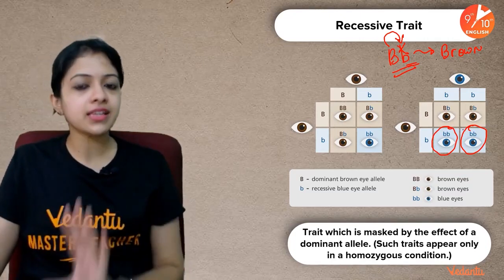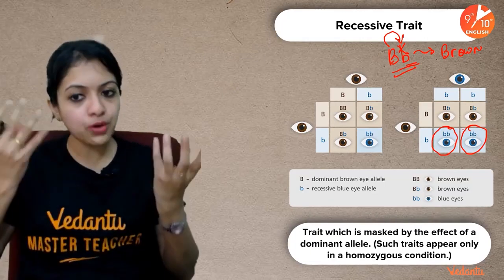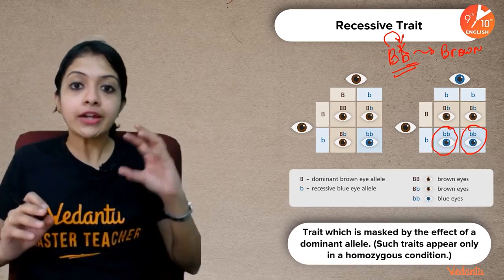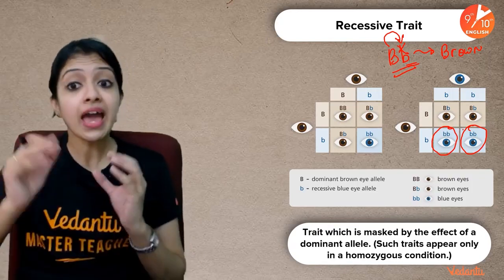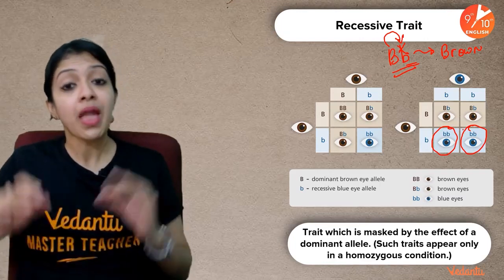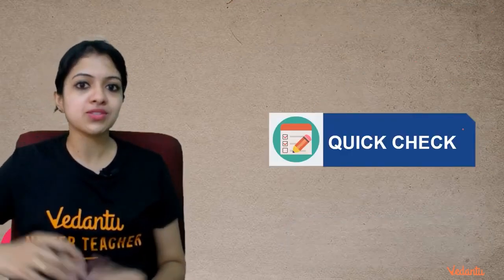Likewise, for any other trait. This is just an example. The eye color is just an example to help you imagine how exactly this works. Okay, so remember, dominant traits can be expressed in homozygous and heterozygous conditions. Recessive traits can be expressed only in the homozygous condition. Very, very basic rule that we must understand before we proceed further.